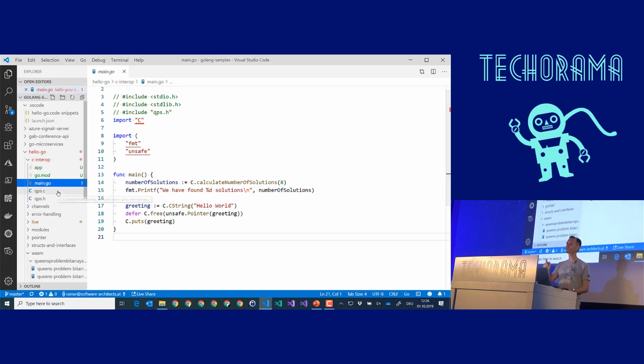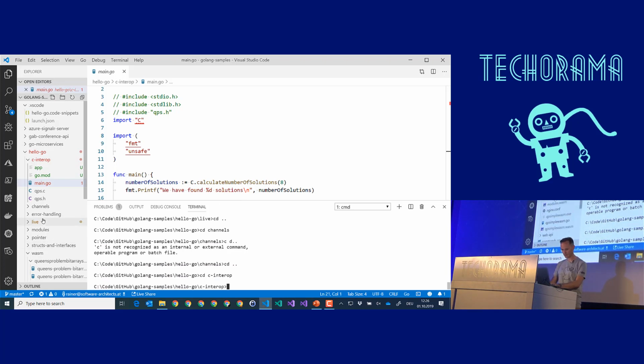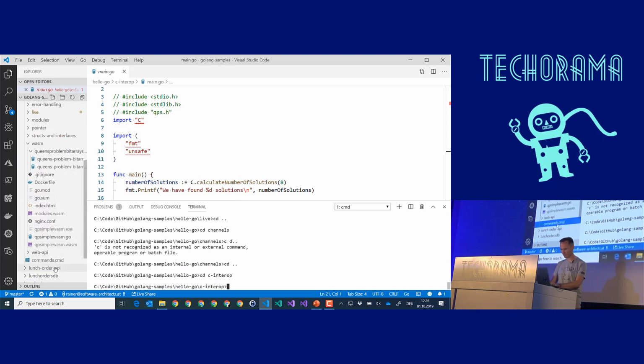I have not installed the GCC compiler on my machine, so again I will use Docker to compile this application. Let me show you how I do that. I go into the, oops, this is the wrong one. I go into the C Interop folder here, and I have prepared my commands, here it is.